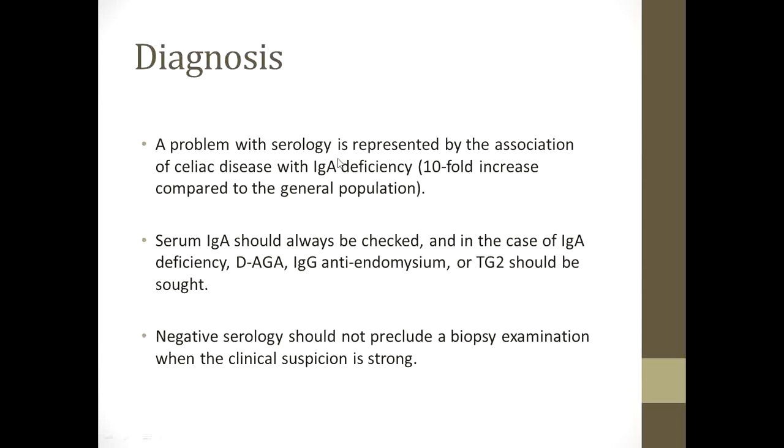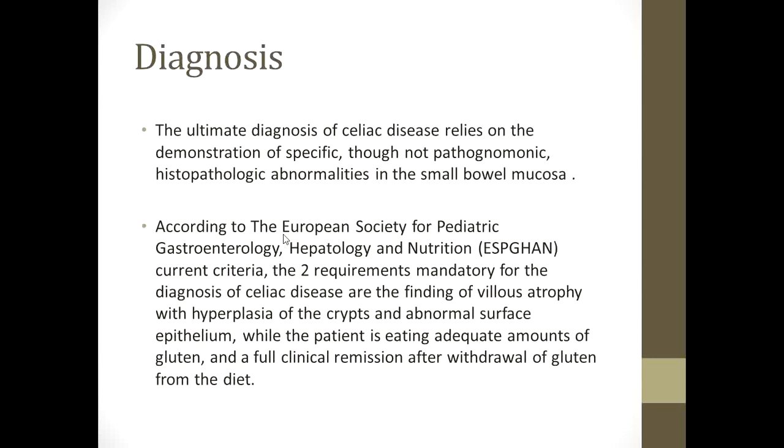A problem with serology is represented by the association of celiac disease with IgA deficiency. Serum IgA should always be checked, and in case of IgA deficiency, anti-gluten antibodies, anti-endomysium antibodies, or anti-tissue transglutaminase (IgG) antibodies should be sought. Negative serology should not preclude a biopsy examination when the clinical suspicion is strong. So it means that if your clinical suspicion is high, even if the serology is negative, you should go for histological diagnosis of celiac disease.